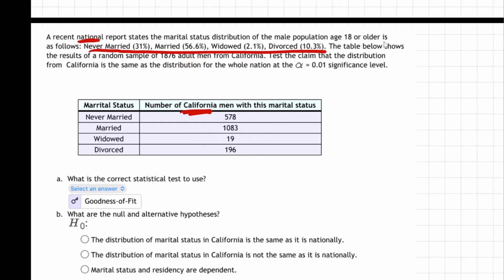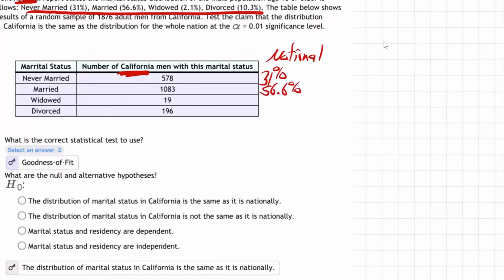Well, we're asking if these percentages, I'll write them in over here, 31% never married, married, 56.6%. This is for national. It's for the whole nation.